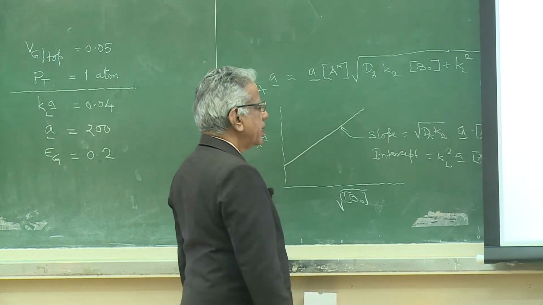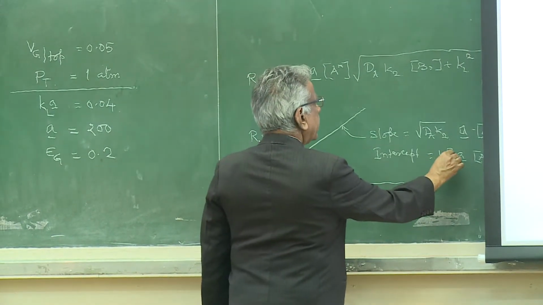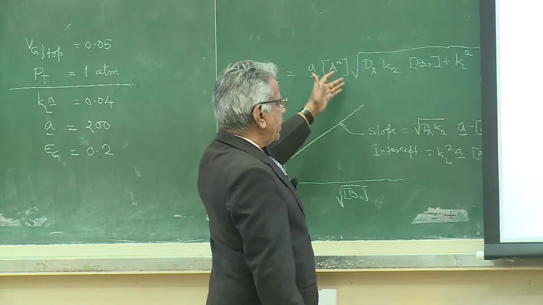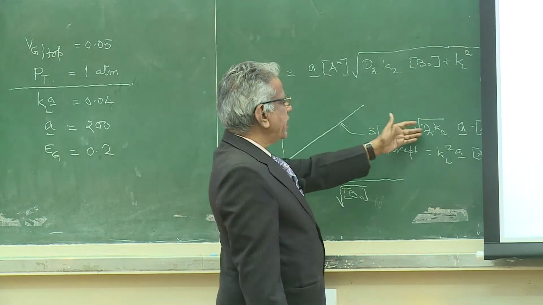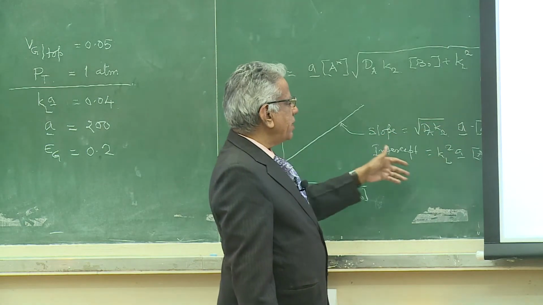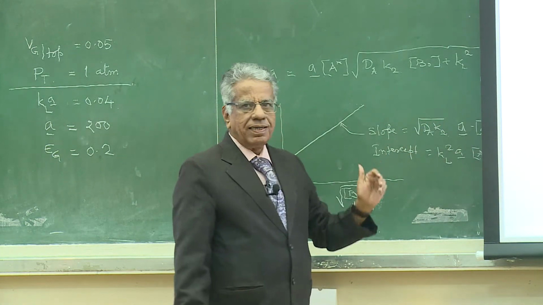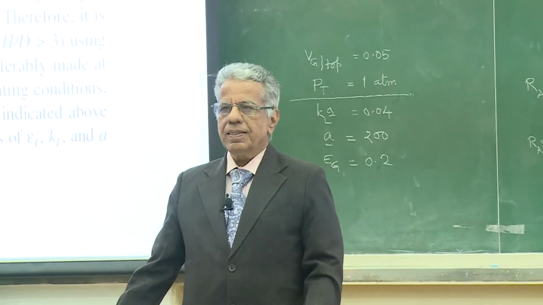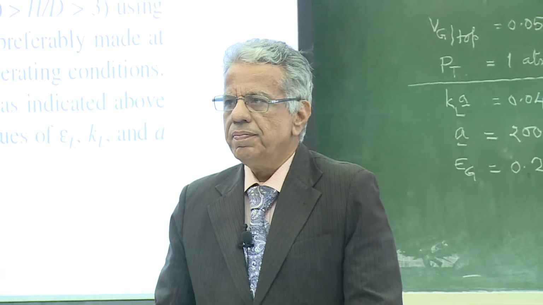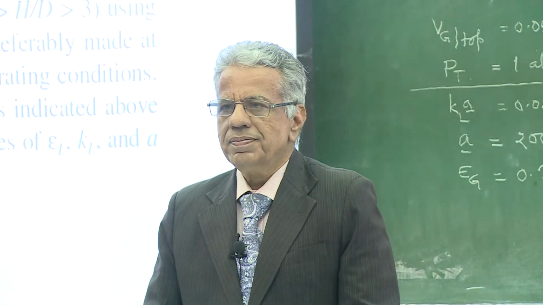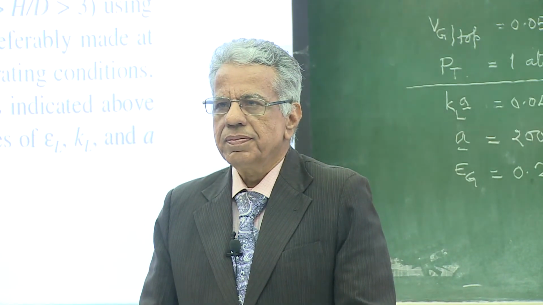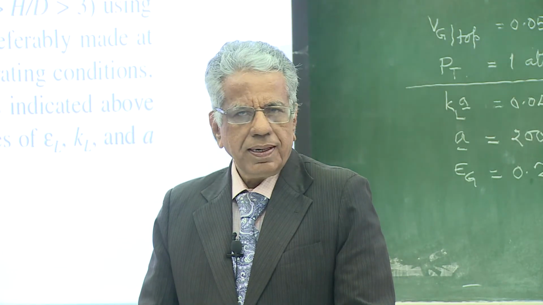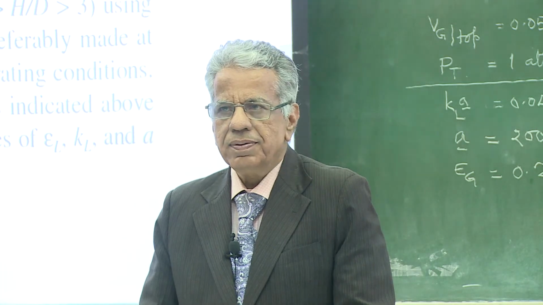While in the second regime, we already found the KLA value. Diffusivity, rate constant, A star are all known, and we can calculate interfacial area. Is that correct? Something to be corrected?